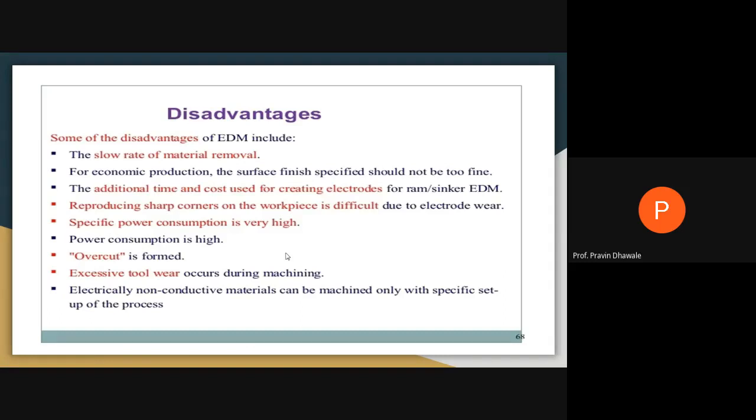Also, specific power consumption in case of electric discharge machining will be higher. Excessive wear of the tool will occur during the machining, and power consumption is high. These are some of the limitations or disadvantages of electric discharge machining. Read these disadvantages.